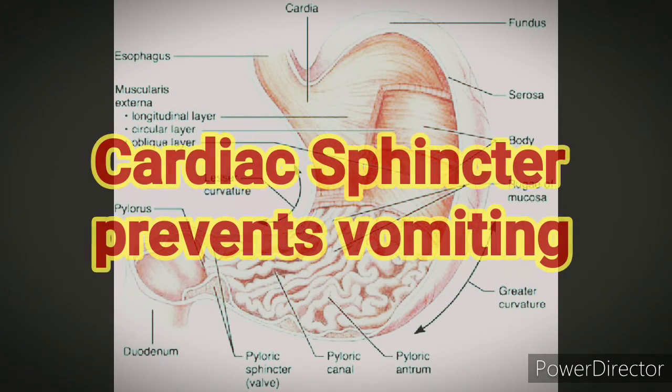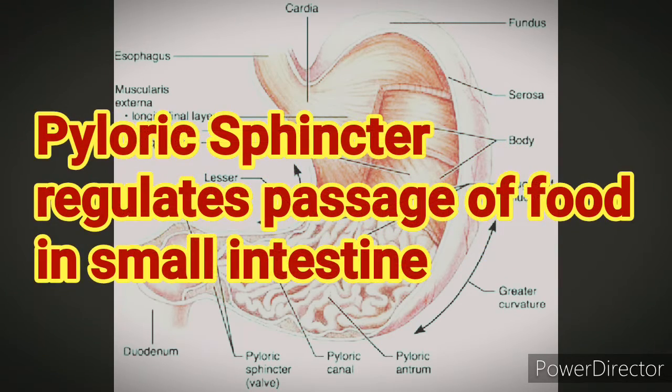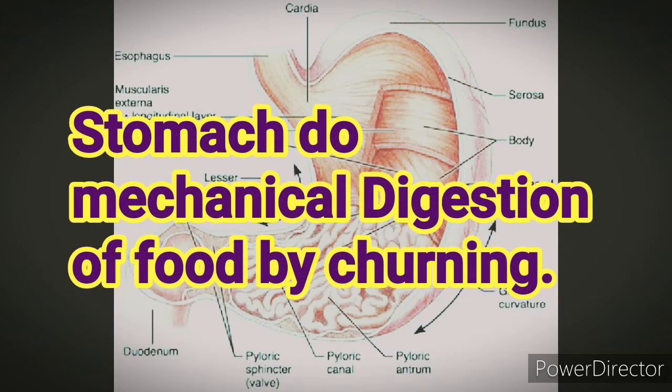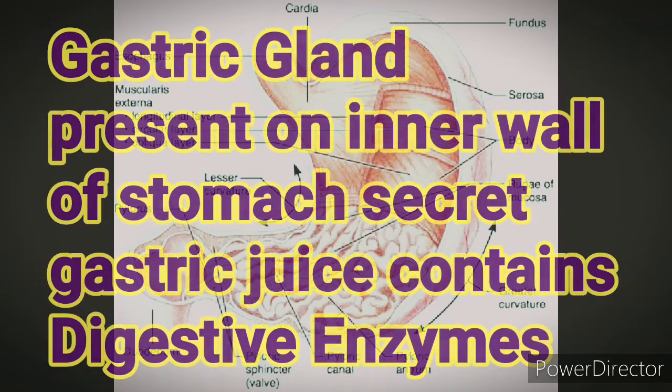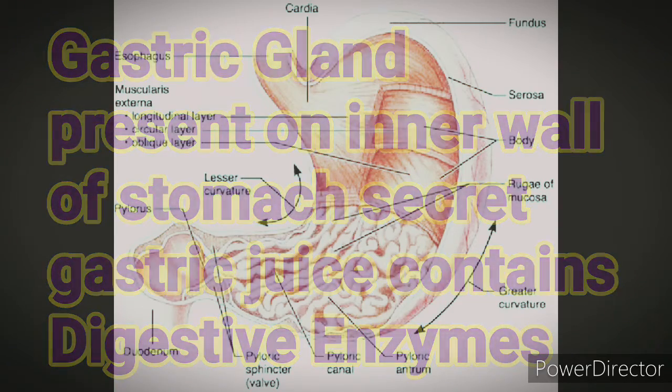Cardiac sphincter prevents the regurgitation of food. Pyloric sphincter regulates the passage of food into the small intestine. The stomach brings about mechanical digestion of food by churning. Gastric glands present in the inner wall of the stomach secrete gastric juice containing digestive enzymes.